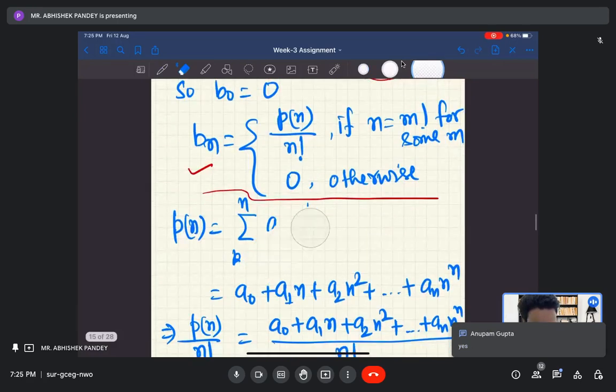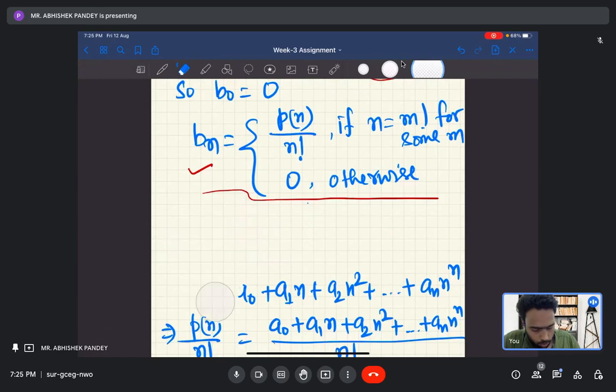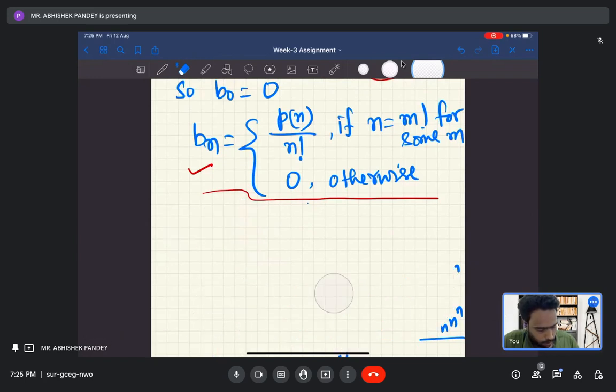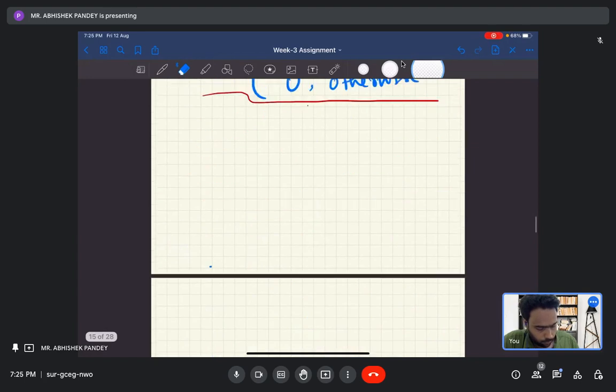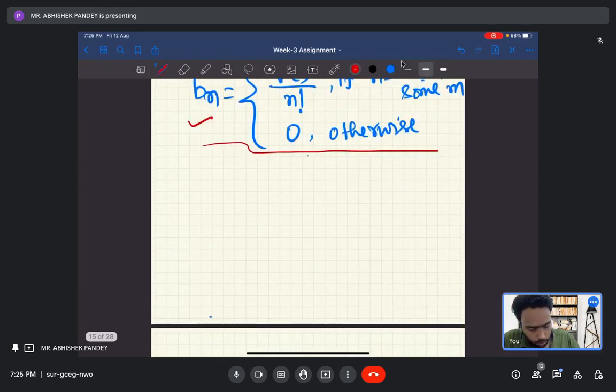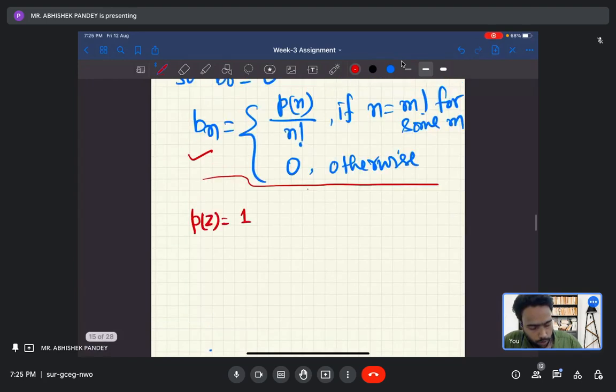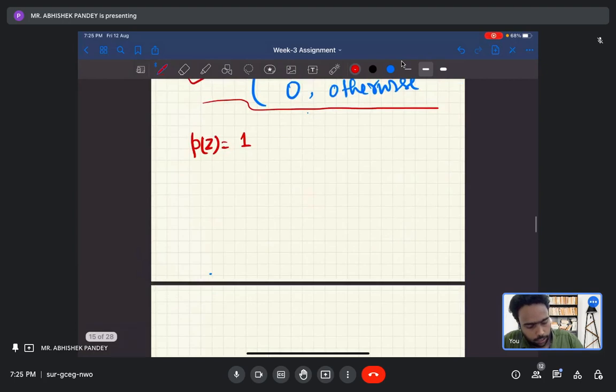So now we will take a particular example. You can take any constant polynomial. Suppose p(z) equals 1 here. To find the radius of convergence r, we need to find the limit supremum of mod bn to the power 1 by n.